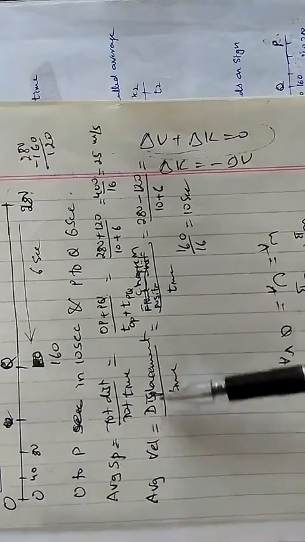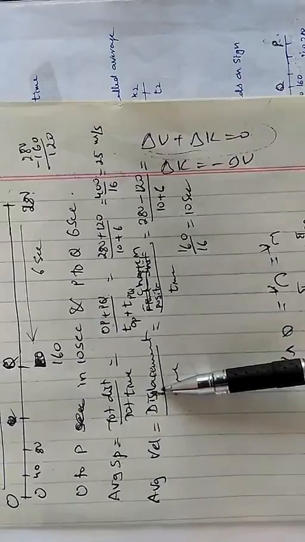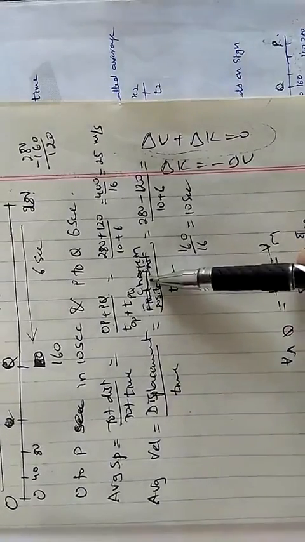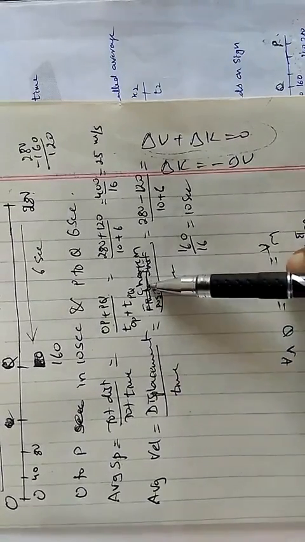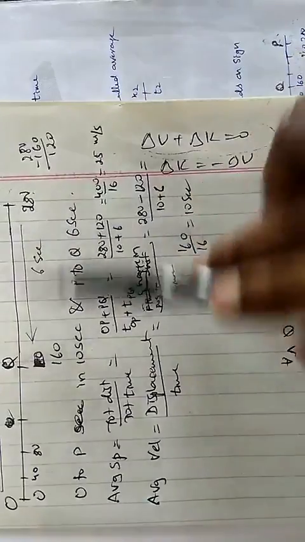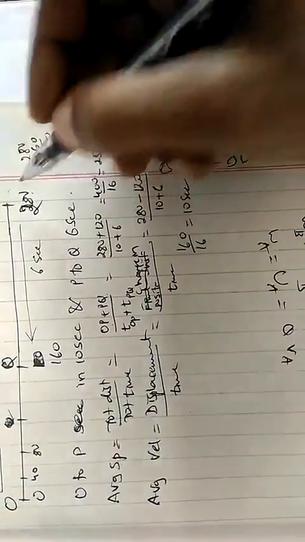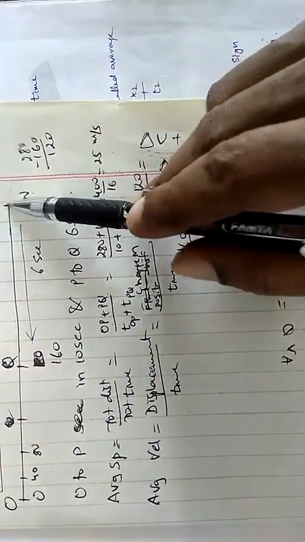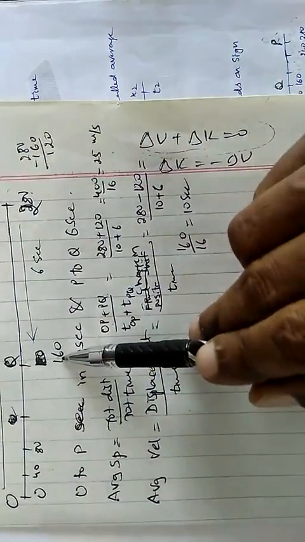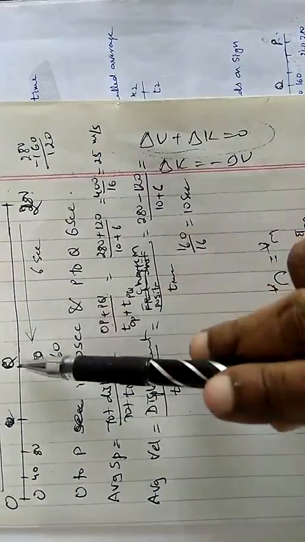What is average velocity? Displacement upon time, total displacement. For this we take the change in position. What is the change in position? It has come from O to P, so its position is 280 minus 0, meaning 280. Then it has come P to Q, and its position here is 160.